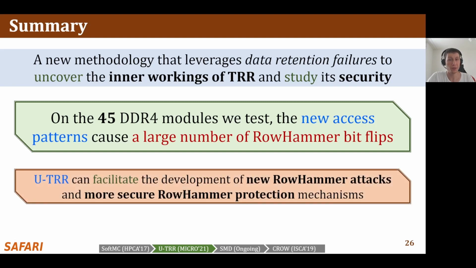We believe and hope that U-TRR will facilitate future research by enabling rigorous and open analysis of RowHammer mitigation mechanisms, leading to the development of both new RowHammer attacks and more secure RowHammer protection mechanisms. We released the source code of our implementation of U-TRR on GitHub.